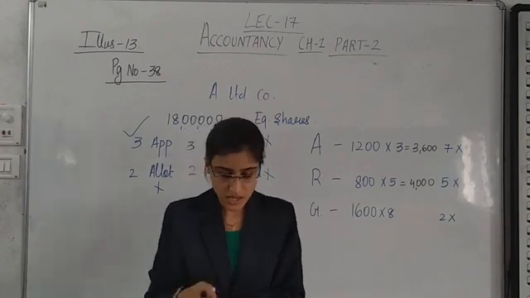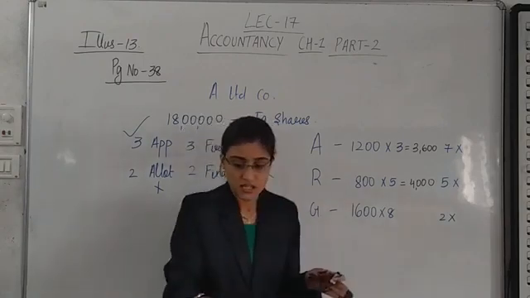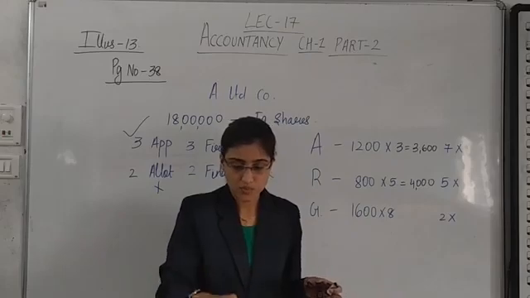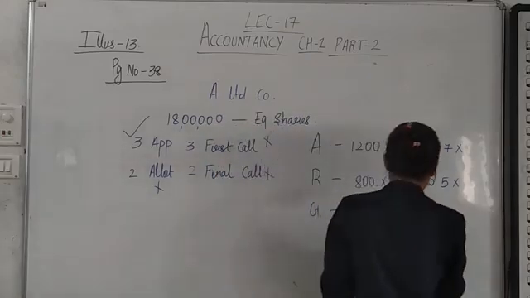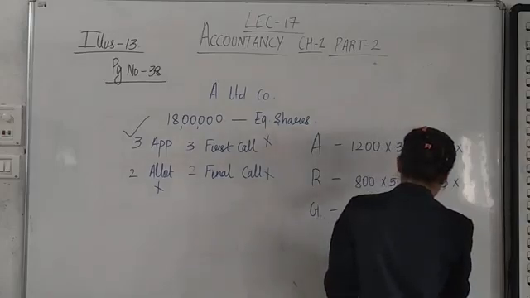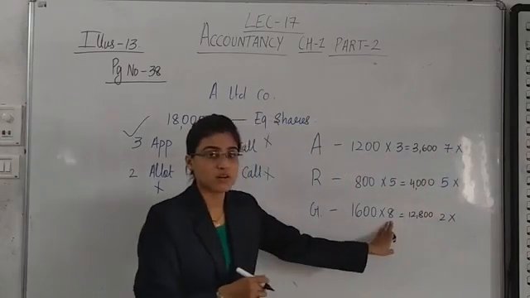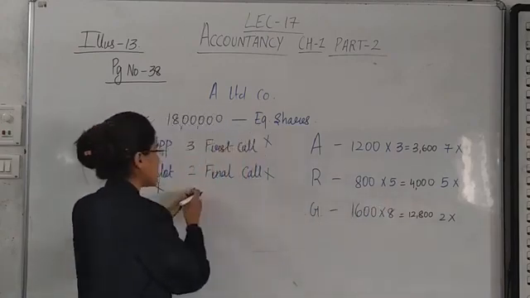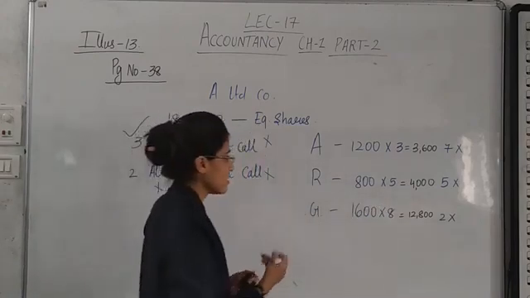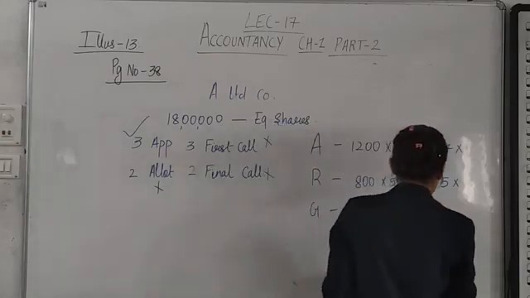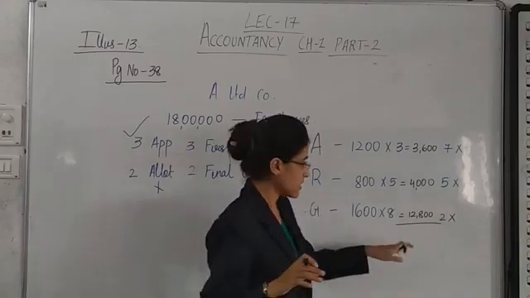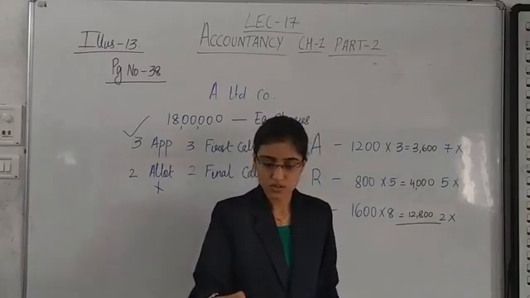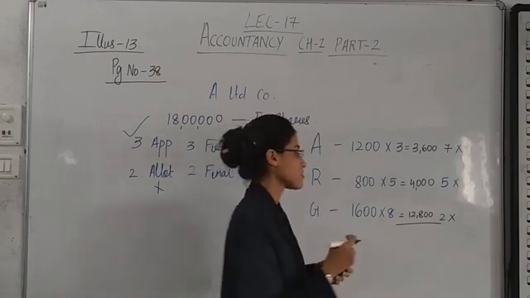By mistake, and actually it is 1600 into 8, which is 12,800. Earlier I had written 7 here because I had written 3 here and 2 here. That was the mistake, so I'm extremely sorry for that. If you add this, 12,800 plus 4,000 plus 3,600, that is 20,400.